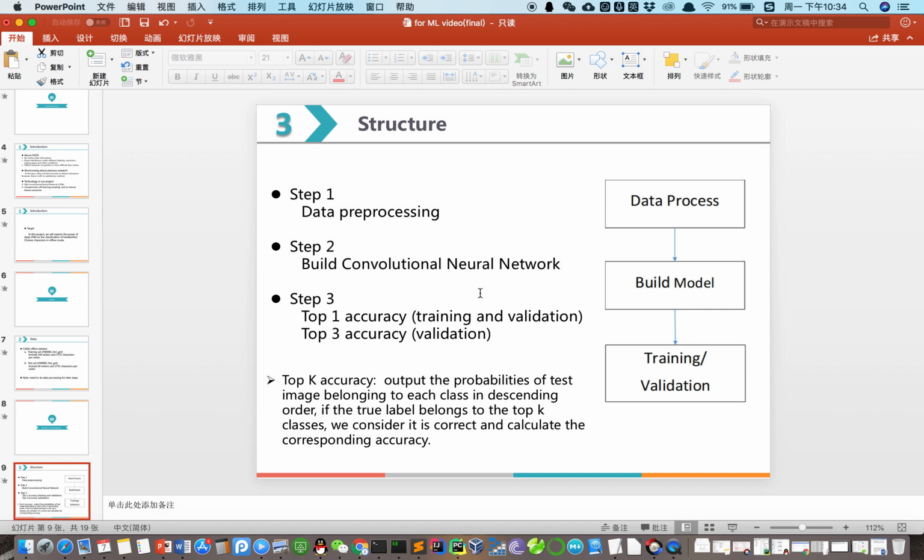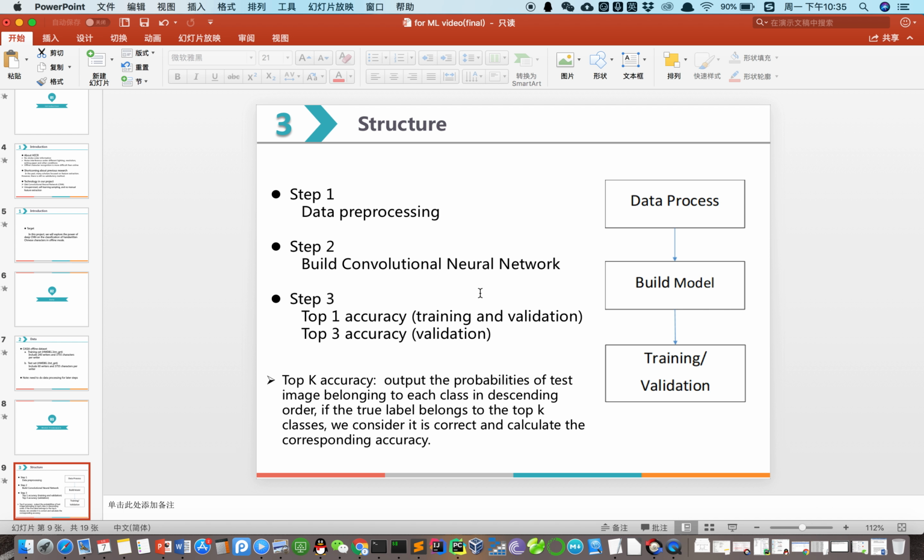Now I want to introduce the general structure of our project. This project has 3 main steps. The first step is data processing and then build the model. Next, we will train and validate. What I want to mention is the top K accuracy.